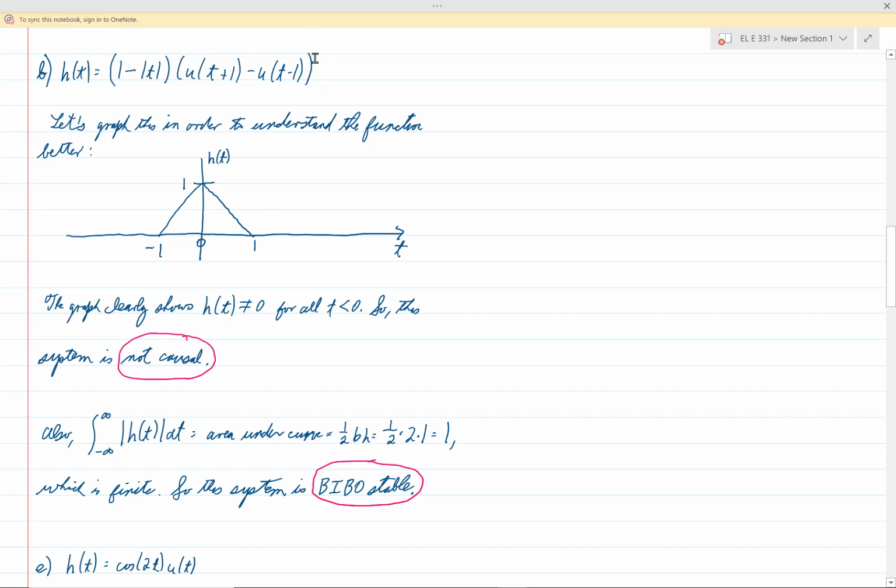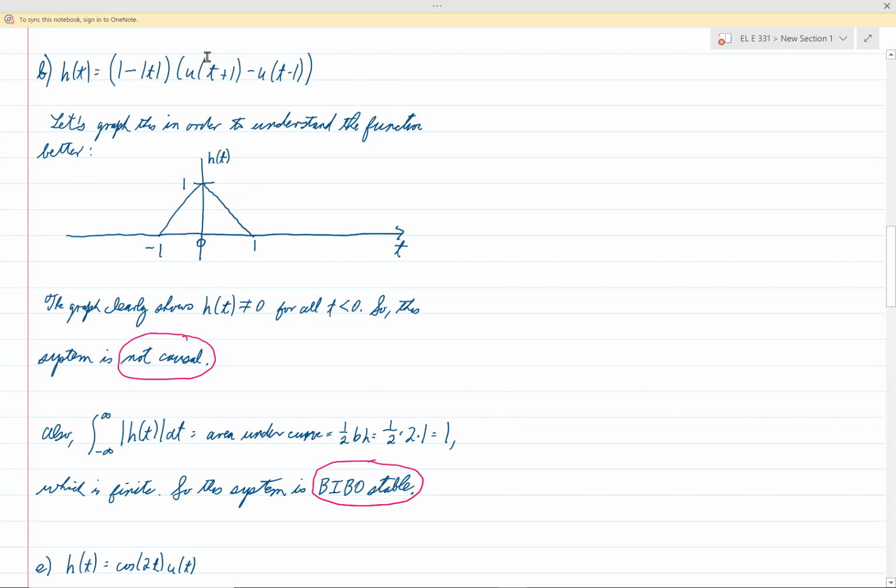And then within the next parentheses, you have u of t plus 1 minus u of t minus 1. So at first, this may look a little bit complicated, and that's why I'm recommending that you graph the function. But once you graph it, I think you'll see that it's not hard at all.